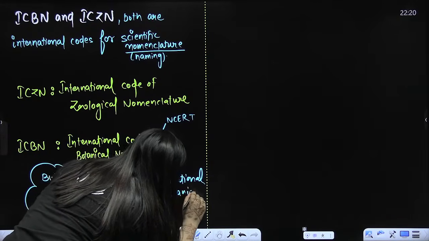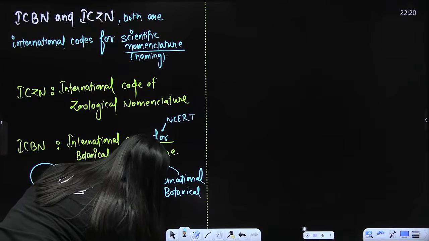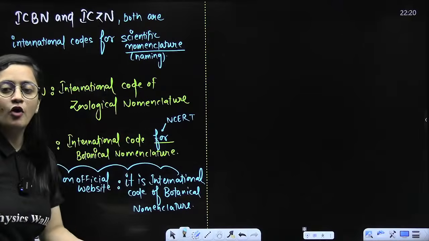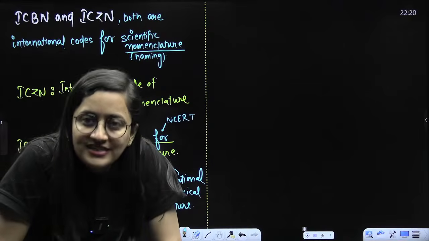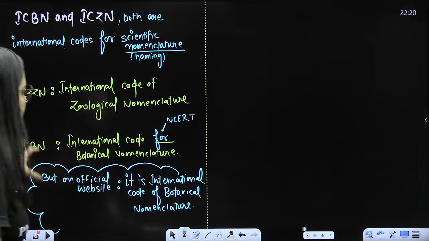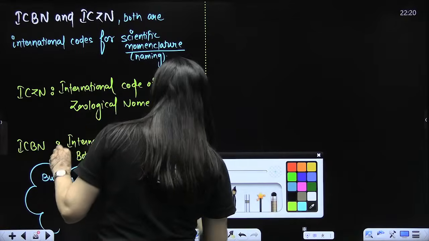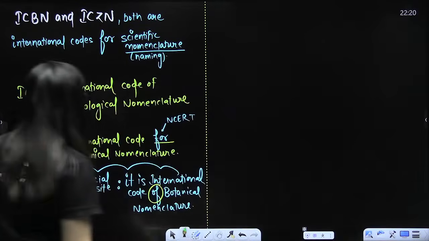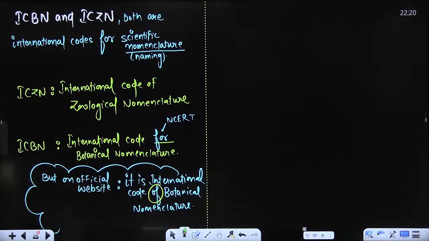So this is my advice: remember both versions, because sometimes they give the options as per NCERT. If "for" is given in the options, go for "for". But otherwise, I suggest you remember the accurate information: International Code of Botanical Nomenclature. Understood?